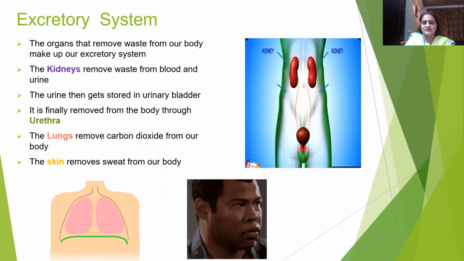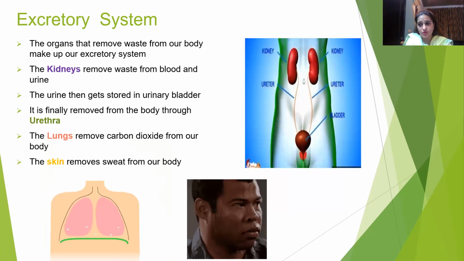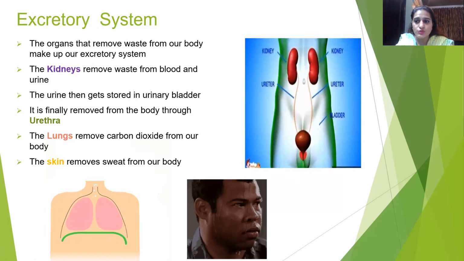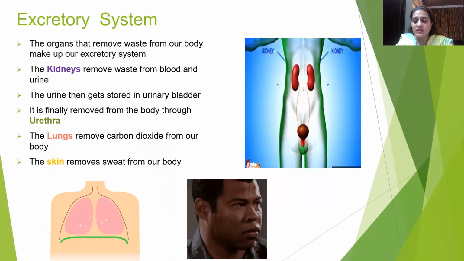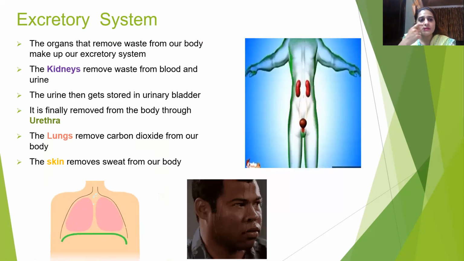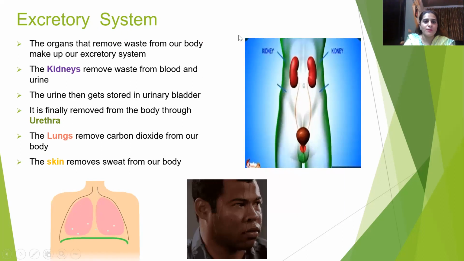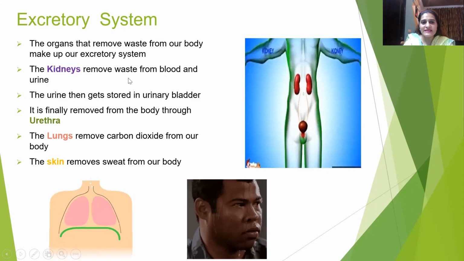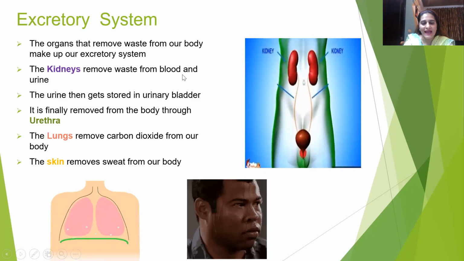So now the next system is the excretory system. It is also a very vital, very important function. This excretory system is responsible for removing all the waste out of our body. The organs that remove the waste from our body make up our excretory system. The kidneys remove waste from the blood as urine.